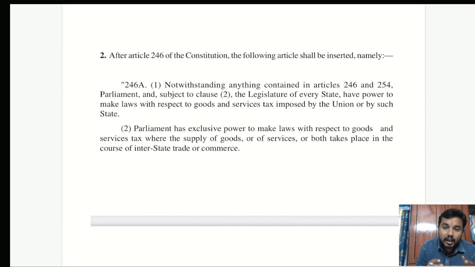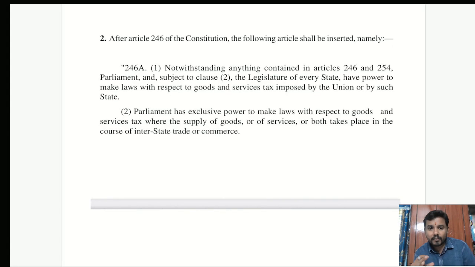Federalism should not be breached. It should work in true spirit. That is what we are saying. And breaching federalism, as federalism is part of the basic structure, would create legal problems for the Parliament as well as the legislatures. This is what I'm trying to say.